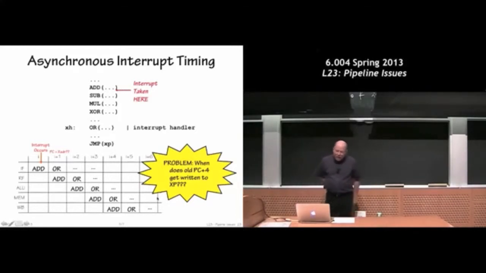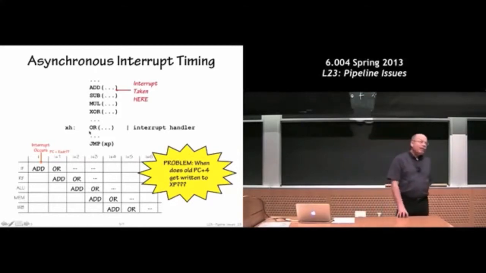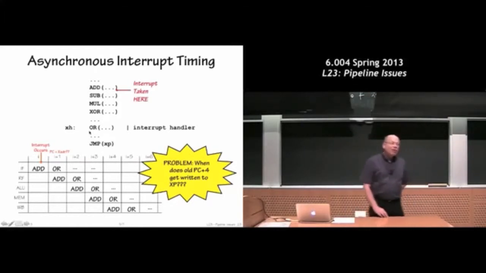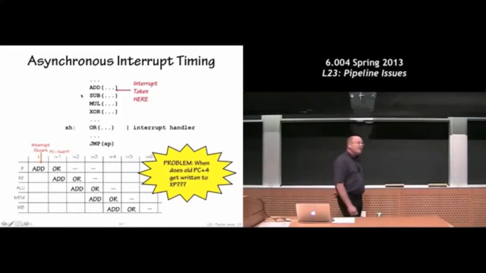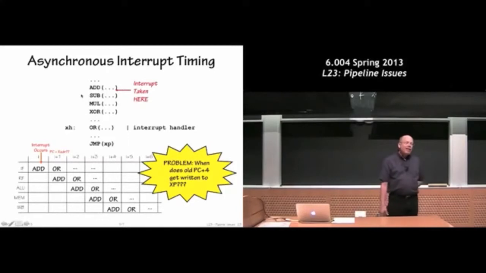Okay, so the problem is that in addition to switching the instruction stream from the add down here to the interrupt handler, we have one more mission, which is we have to remember where to resume execution of the program we interrupted. The way we remember that is we need to write the PC+4 value, in other words, in this case, the address of the sub instruction, into the XP register.